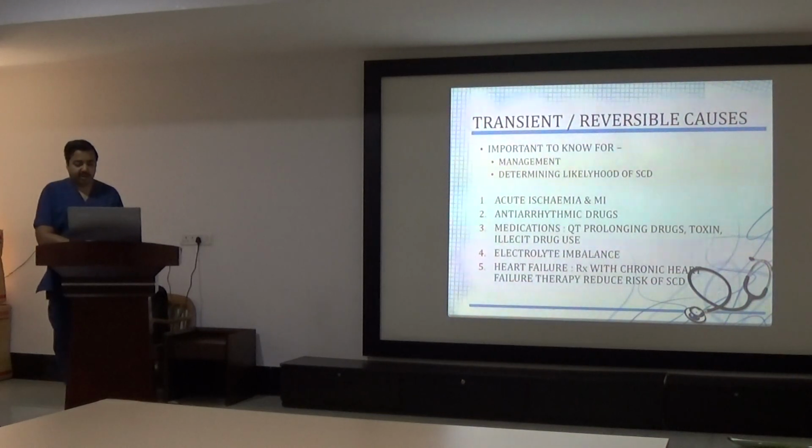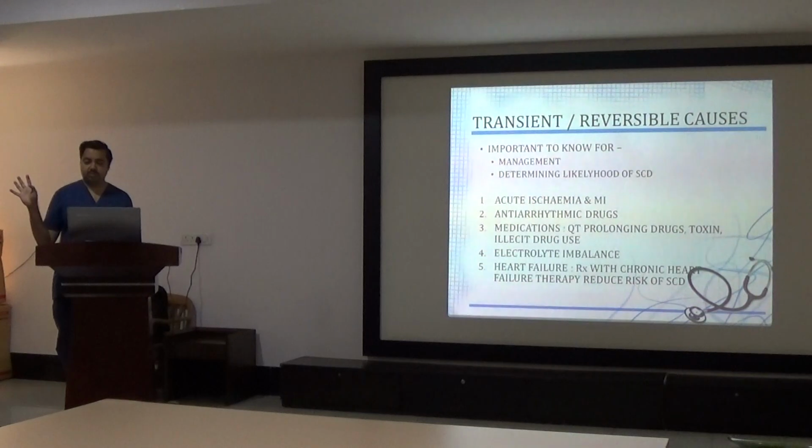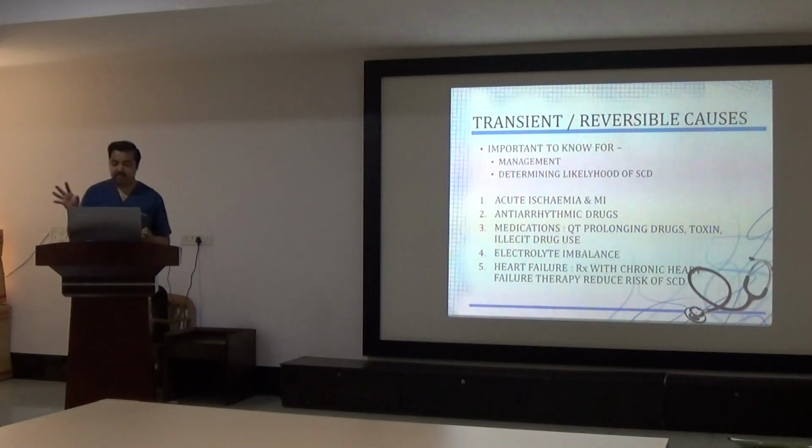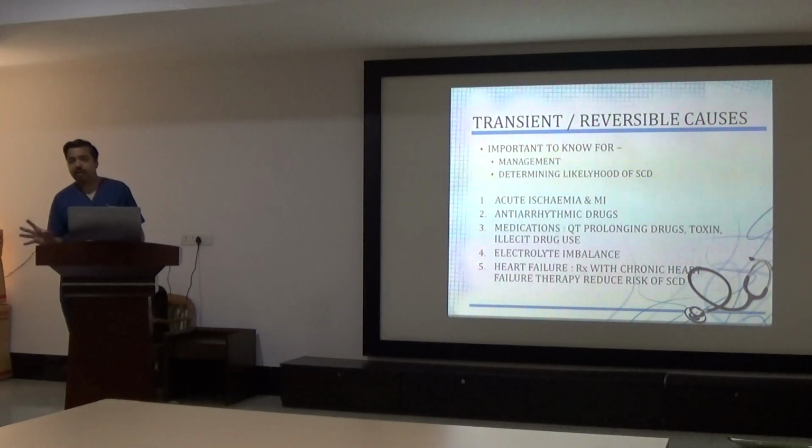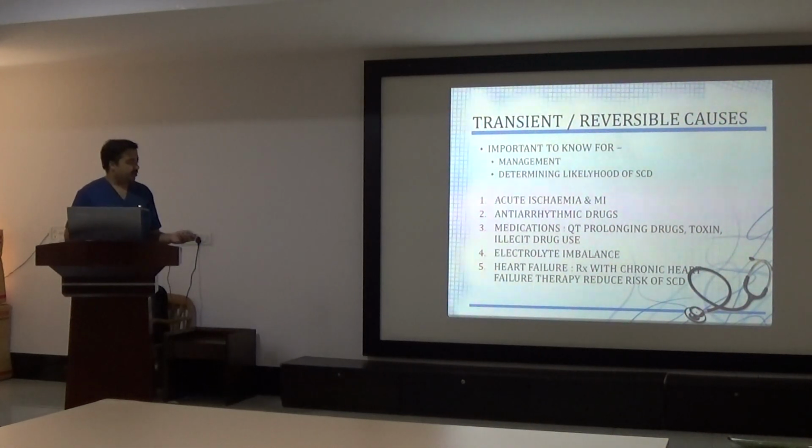Medications like QT prolonging drugs, toxins or illicit drug use can also lead to sudden cardiac arrest. Rarely electrolyte imbalance; per se electrolyte imbalance is not going to cause sudden cardiac arrest. But electrolyte imbalance in the background of diseased myocardium or diseased substrate, like hypokalemia or hypomagnesemia, particularly in a case of acute ischemia, can lead to sudden cardiac arrest. Per se direct hypokalemia is not going to lead to sudden cardiac arrest commonly. Heart failure, here treatment with adequate drugs can reduce the risk of sudden cardiac death. So these things are common to know. These are common causes and can be prevented.